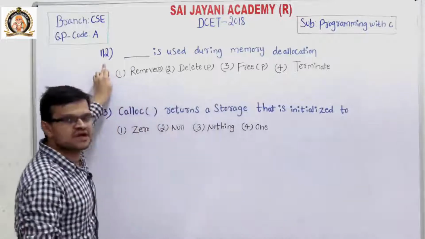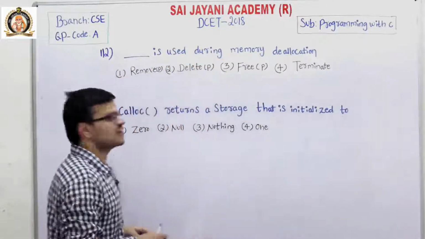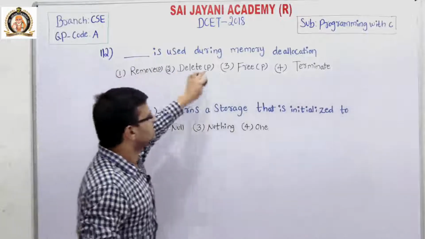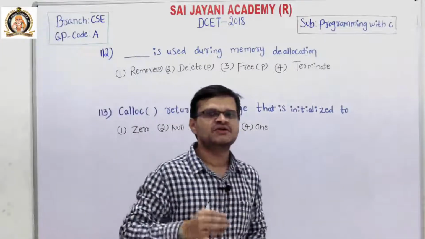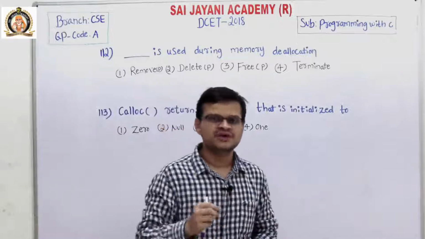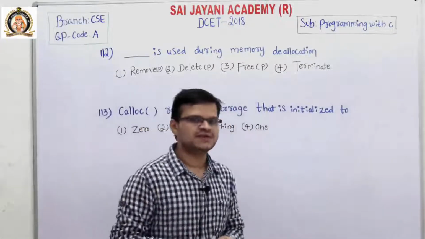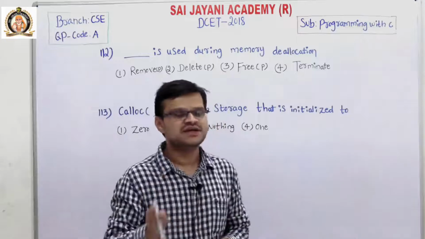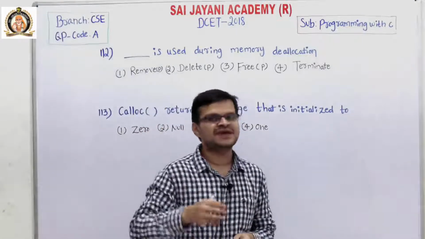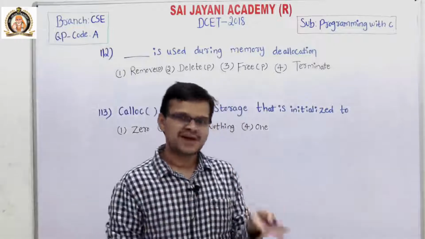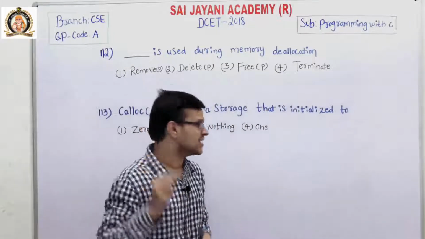Question number 112: dash is used during memory deallocation. We have 4 options: remove, delete, free, and terminate. As we know, an array is a collection of a fixed number of values. Once the size of an array is declared, we cannot change it. Sometimes the size of an array we declared is insufficient. In order to solve these issues, we can allocate memory manually during runtime. This is called dynamic memory allocation.